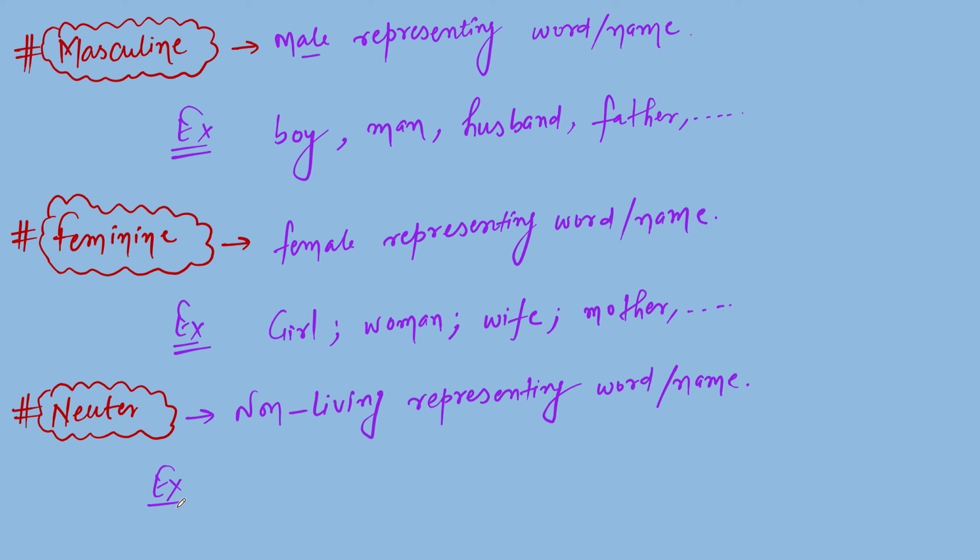For example, car, television, chair, and table. These are objects which are non-living, and because of these names you will not have the idea about whether it is masculine or feminine. So it is a kind of non-living thing, and definitely it will come under the category of neuter gender, because there is no particular gender related with male or female. Is it clear?